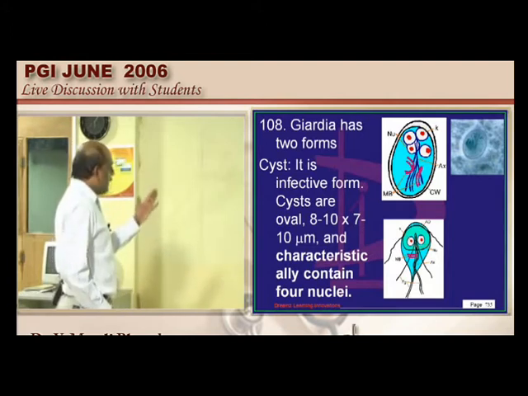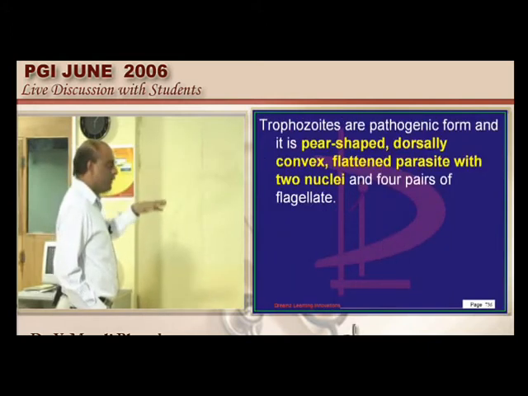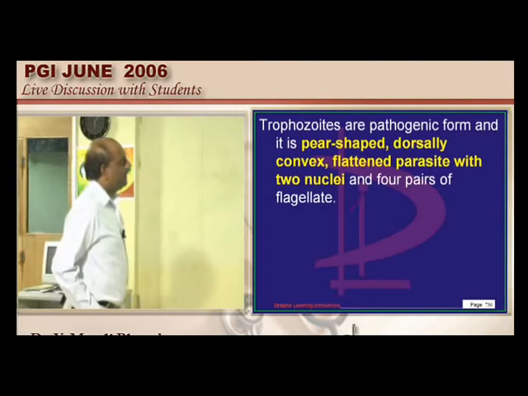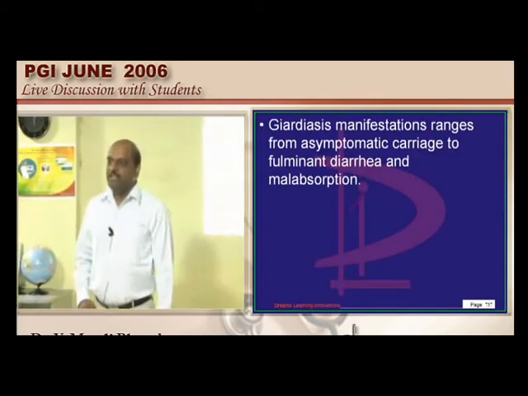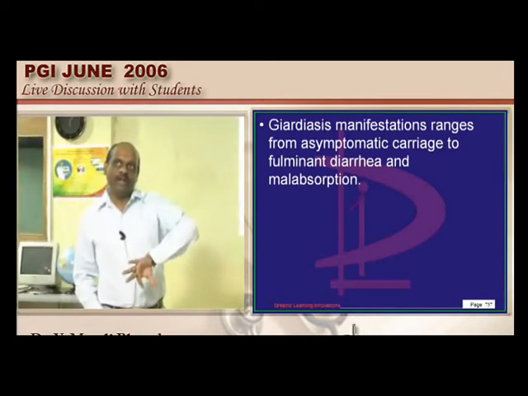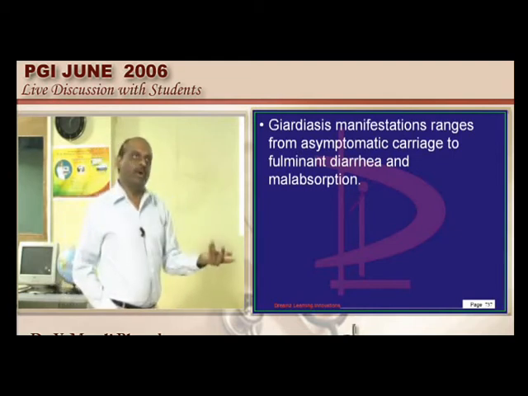Whereas trophozoite is pear shaped and it is distally convex and it is a flattened parasite. 2 nuclei are there but 4 flagellae are there. That's what our biology teacher also taught us. It is very important because as a microbiologist the routine job is to check the stool for ova and cysts. That's the reason you must know which cyst will float in bile, which will not float, which will have 4 eyes, no eyes, etc.